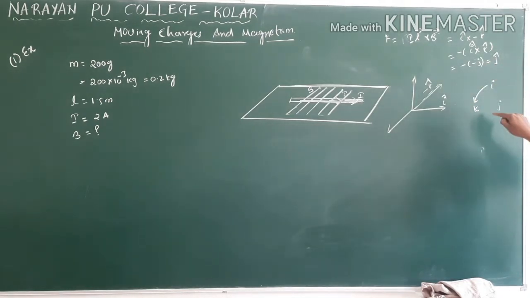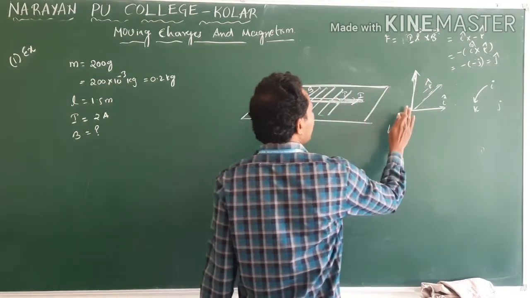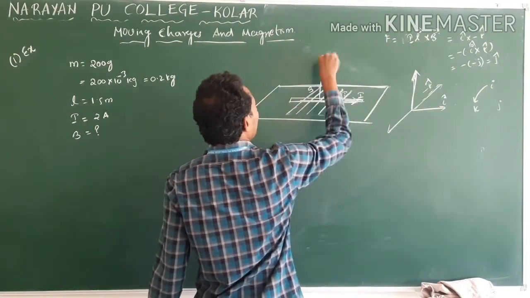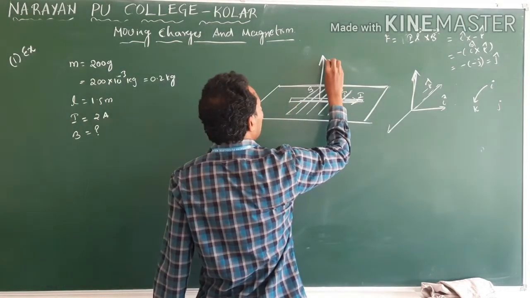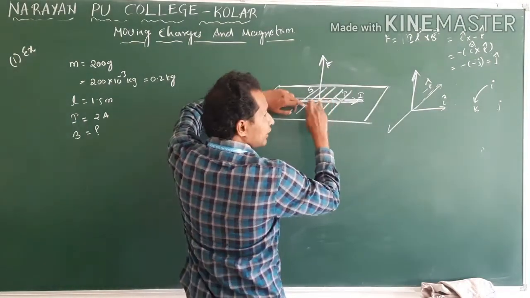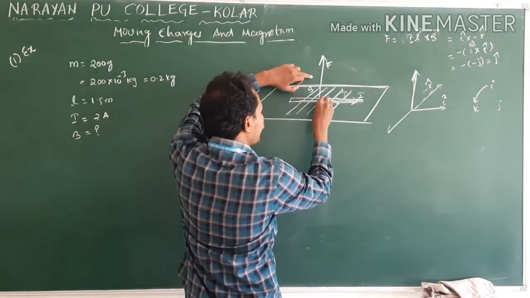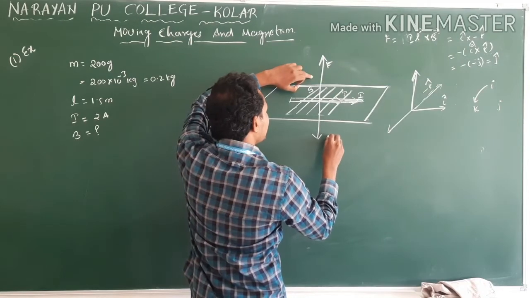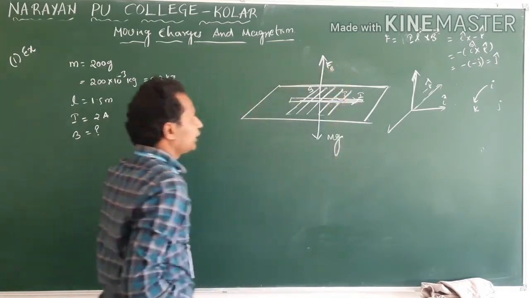If you go clockwise, you will get plus; anti-clockwise, you will get negative. Minus of minus is plus j. Means the rod experiences force exactly up, in the y direction. Clear? When magnetic force acts up, it is suspended according to the question. Means the net force on the rod is 0. Means some other force is balancing this. That other force is the weight, mg.